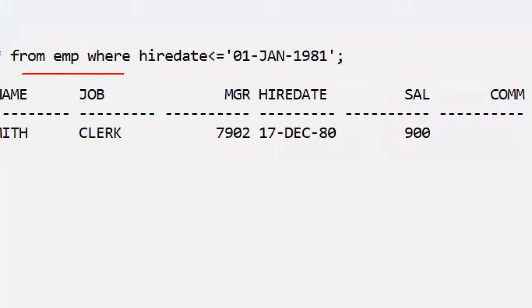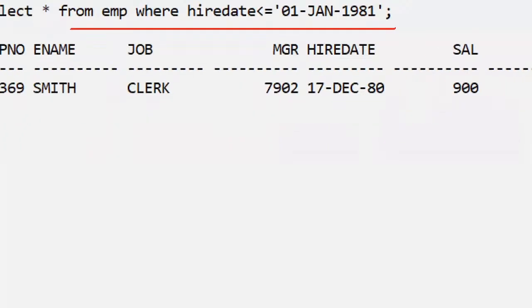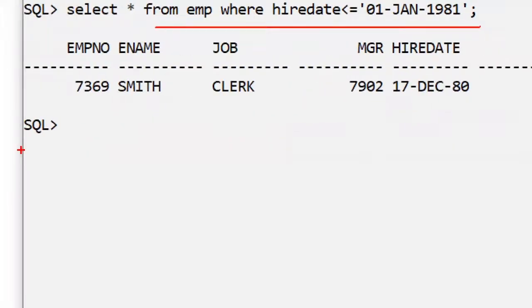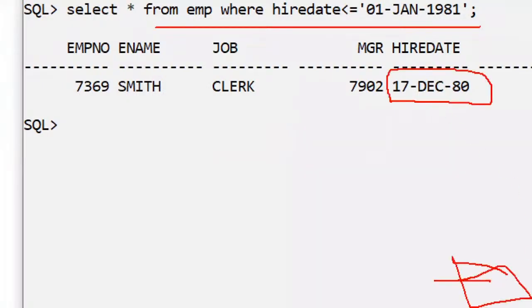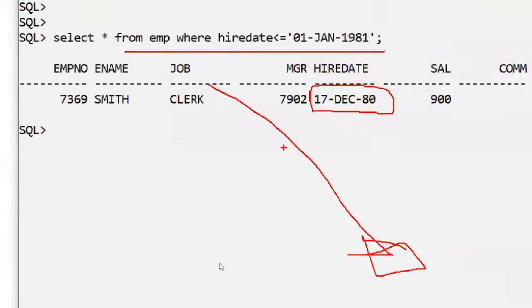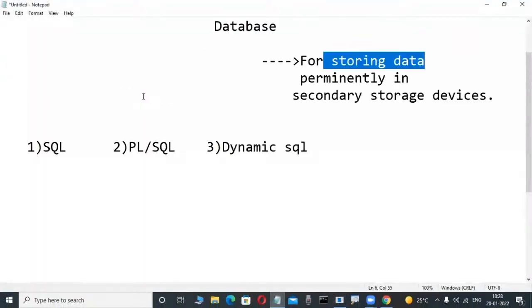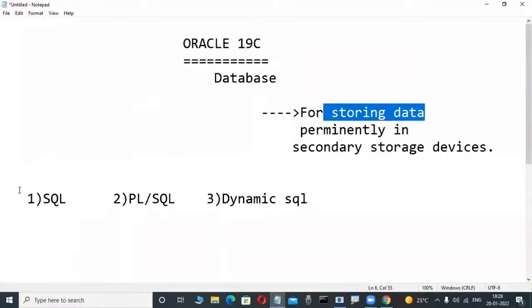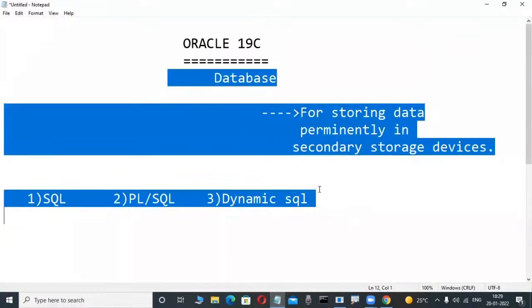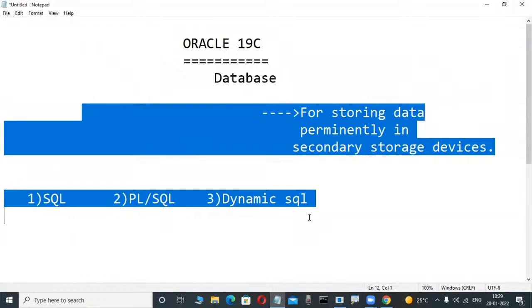By writing a single line of code, the employees who joined before 1981 are automatically retrieved from the database. That's why efficient data retrieval is most powerful. How do we achieve it? It is only possible through these databases and these languages.